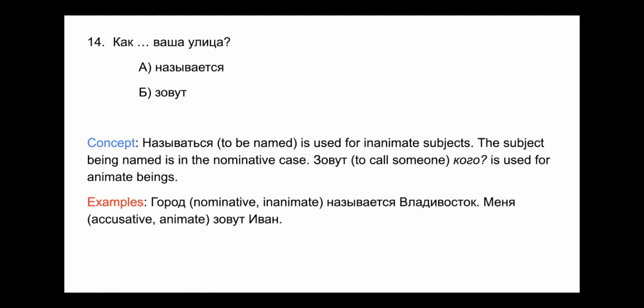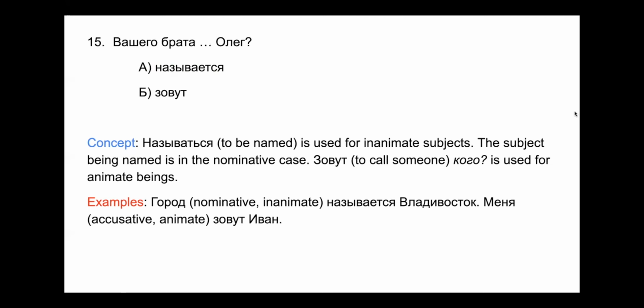So for номер 14, it's going to be как называется ваша улица. You should never use the verb зовут with улица. But if you were to use it, you would have to have an accusative ending change. So ваша улица would be вашу улицу. Как зовут вашу улицу? But again, don't ever say that.